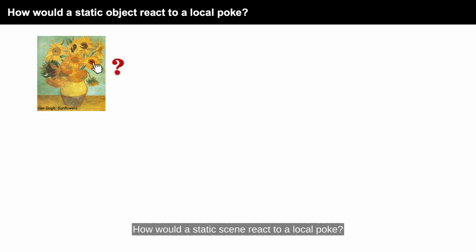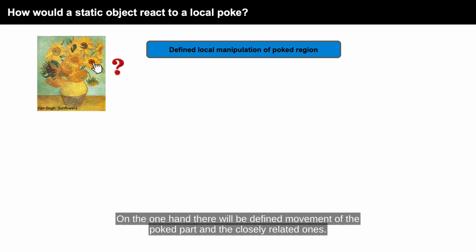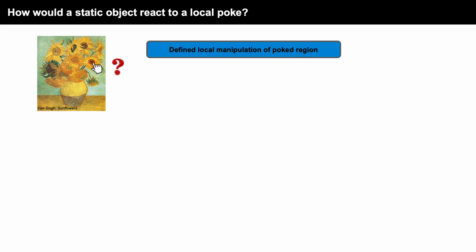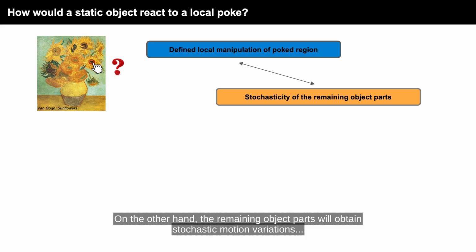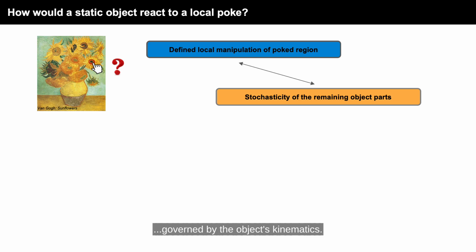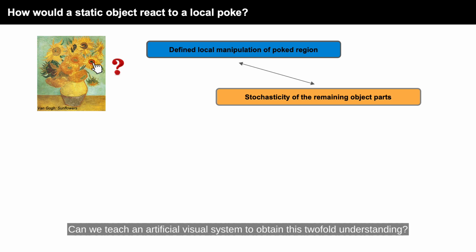How would a static scene react to a local poke? On the one hand, there will be defined movement of the poked part and the closely related ones. On the other hand, the remaining object parts will obtain stochastic motion variations governed by the object's kinematics. Can we teach an artificial visual system to obtain this twofold understanding?